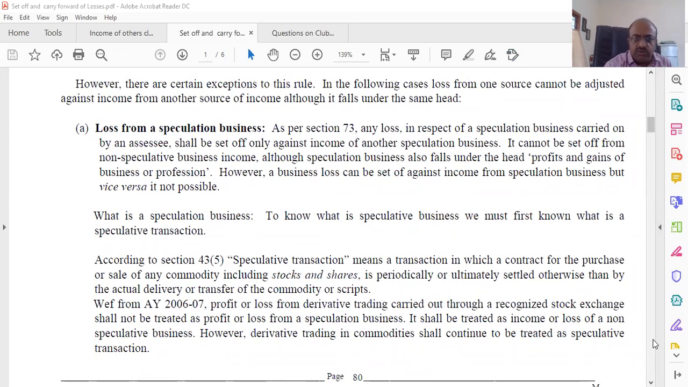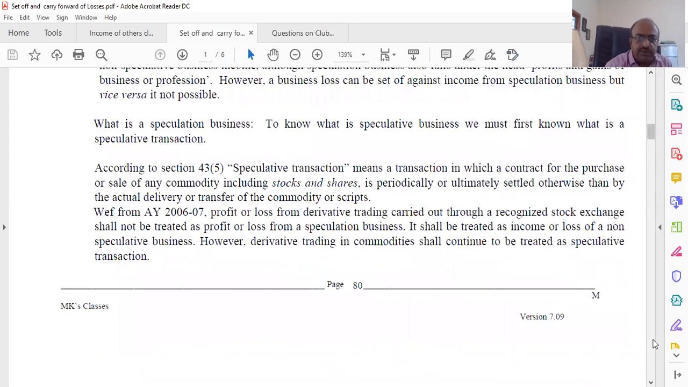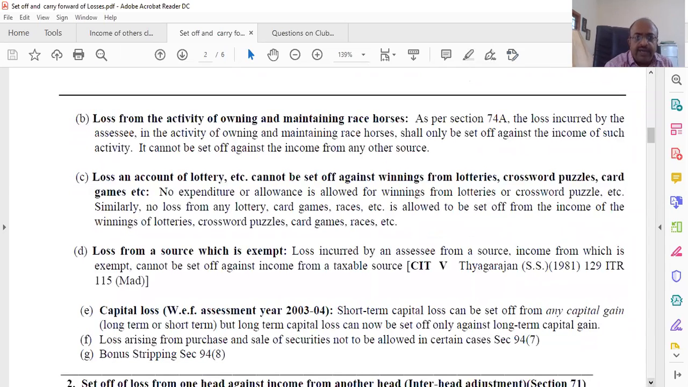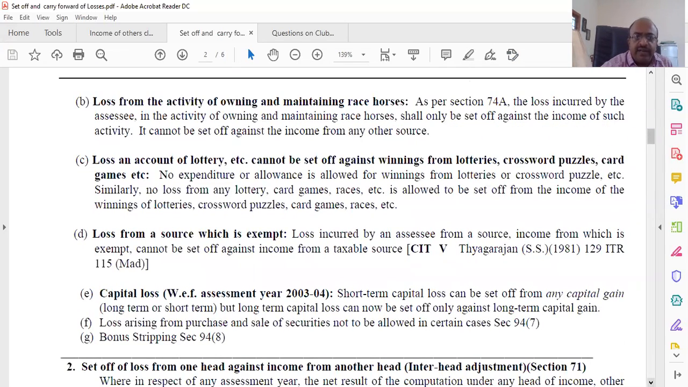What are the other exceptions? So first we saw loss from speculation business. What are the other exceptions? Loss on activity of owning and maintaining horses. So if there is any loss on account of the activity of owning and maintaining horses, you can set it off only against the same type of business. If you have a profit from that, that can only be done. It cannot be set off against any other source.